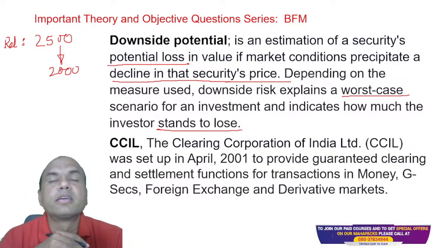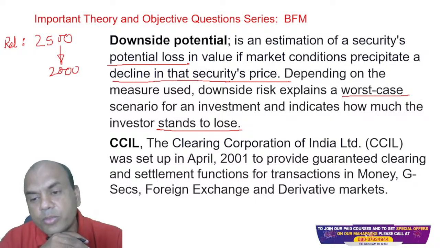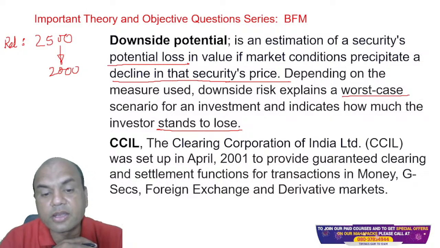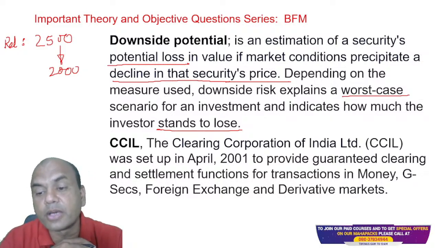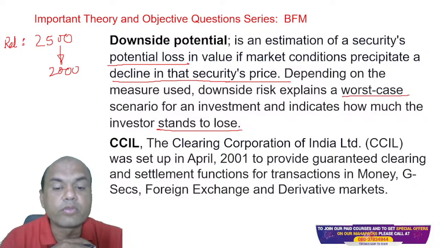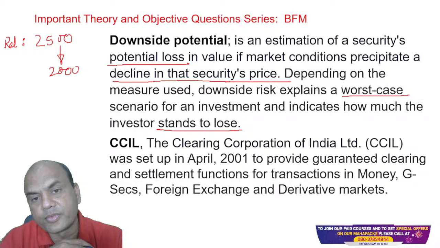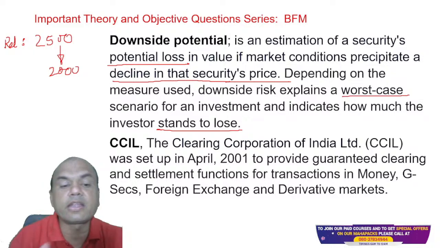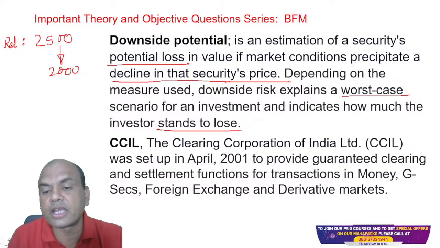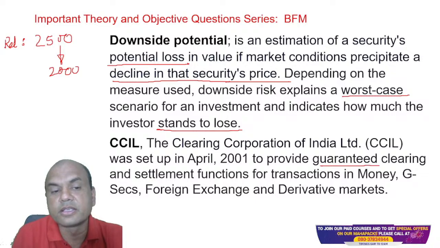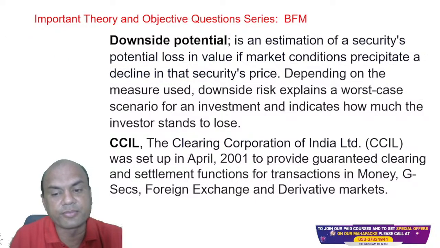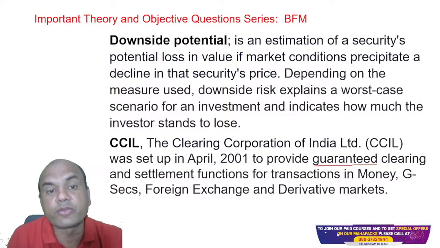Next is CCIL. The Clearing Corporation of India was set up in April 2001 to provide the guaranteed clearing and settlement functions for the transactions in money, government securities, foreign exchange and derivative market. Remember, here it's not talking of stock market. So what do you mean by guaranteed clearing? Guaranteed over here means settlement risk is nullified.